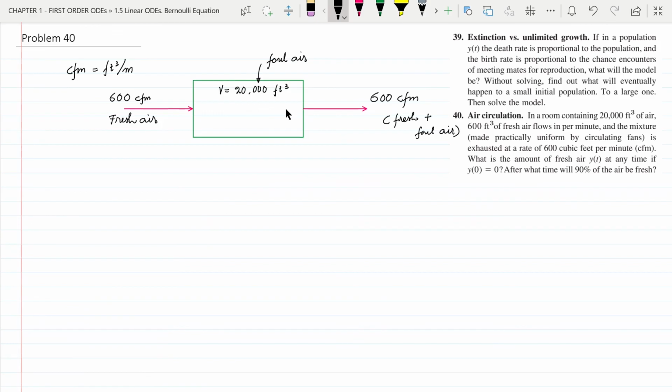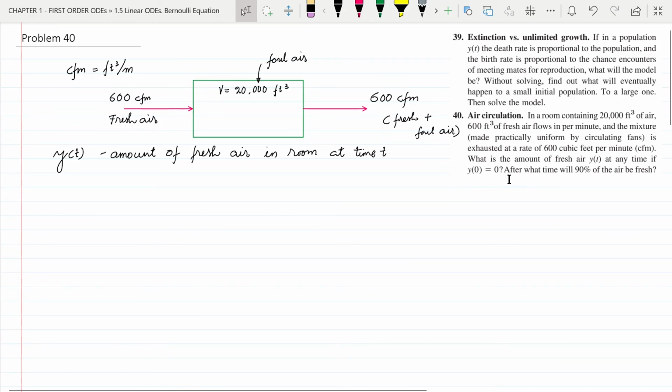So now it is given in the question that the amount of fresh air at any time is y of t. So y of t is the amount of fresh air in the room at any time t, and an initial value condition has been given, which is y of 0 equal to 0. That means at time t equal to 0, the amount of fresh air in the room was 0.